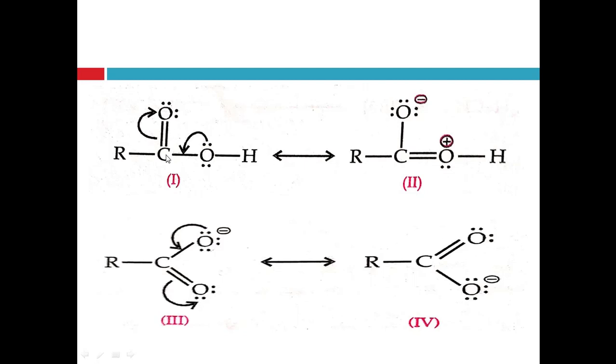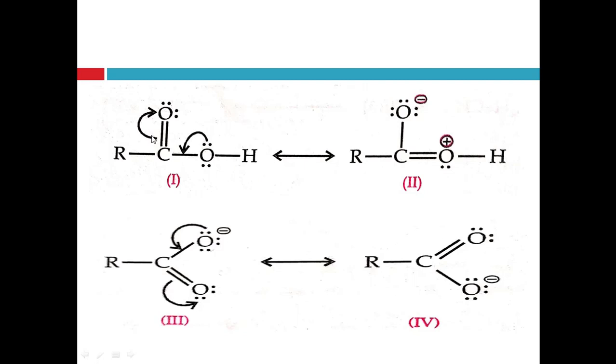See, the pi bond or pi electrons between carbon and oxygen in the carbonyl group move onto the oxygen atom. Right? This pi bond between carbon and oxygen of the carbonyl group gets broken and the electrons of this pi bond move onto the oxygen of the carbonyl group. Right? Here in the carboxylic acid group, two oxygens are present. One is part of the carbonyl group and the second oxygen is part of the OH group, the hydroxyl group.